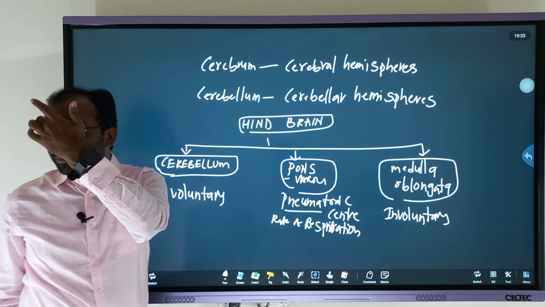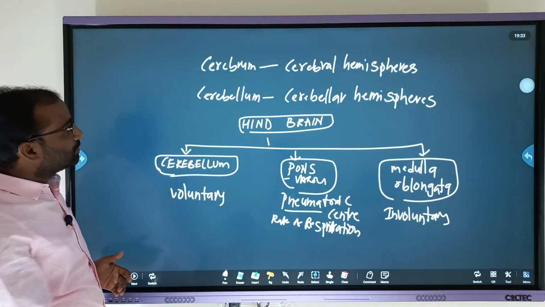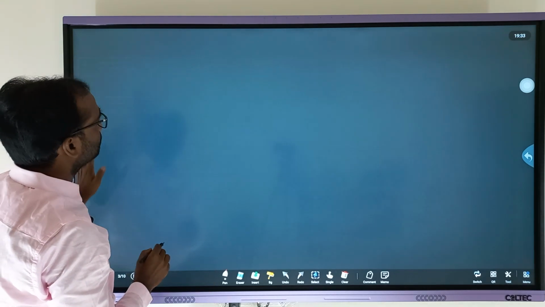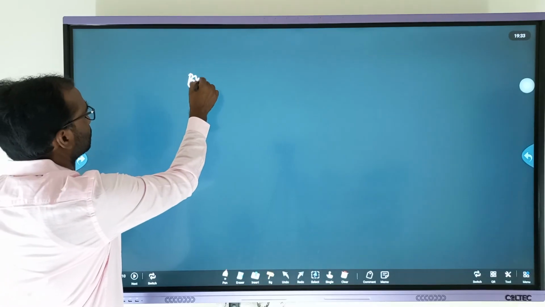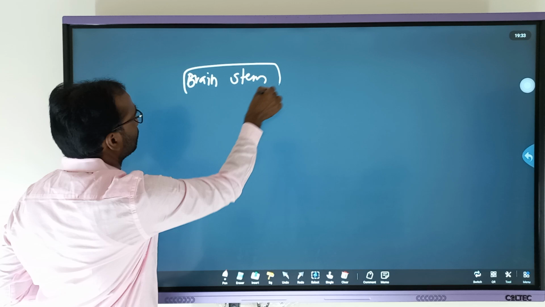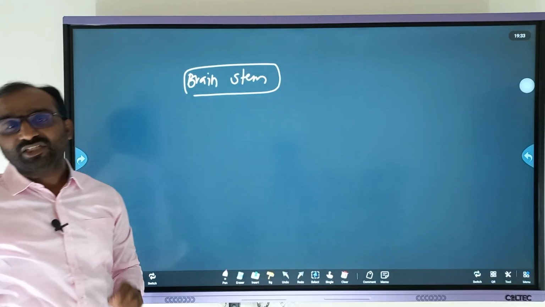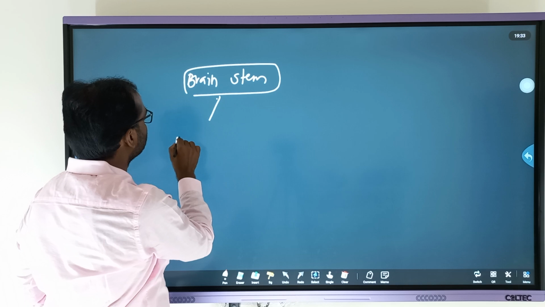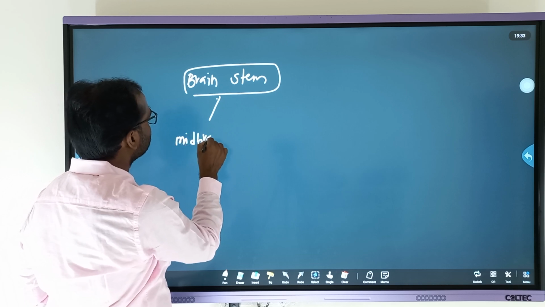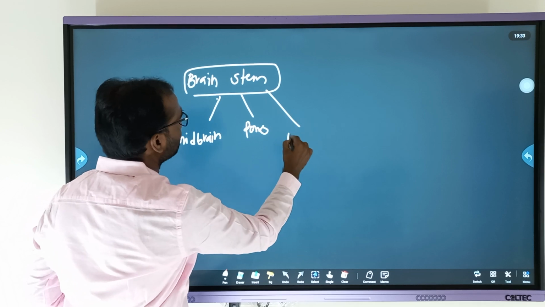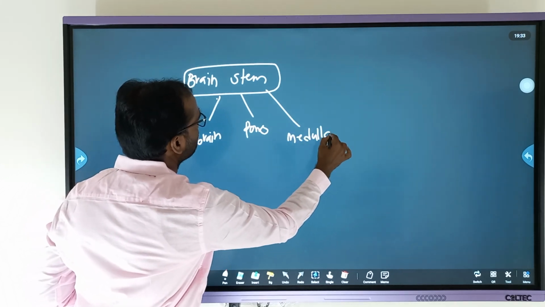And the next one is the brain stem. The brain stem includes the midbrain, then pons, along with the medulla.